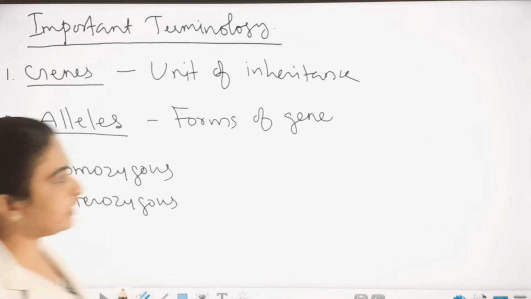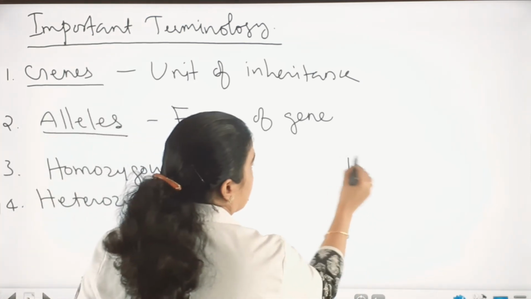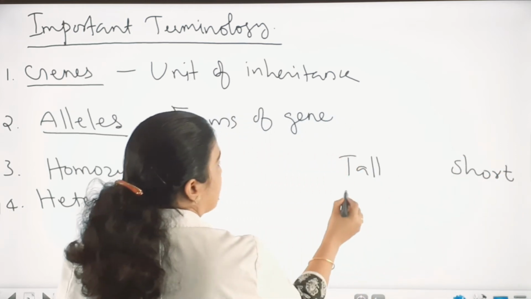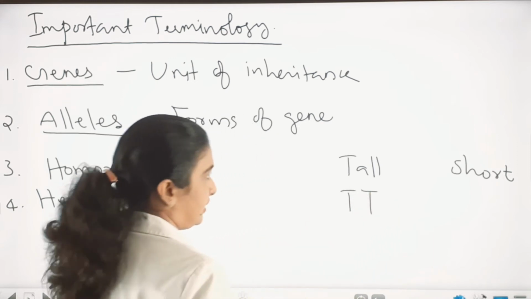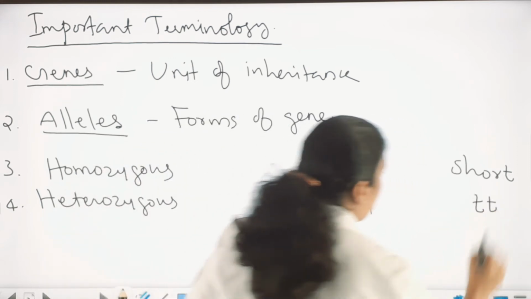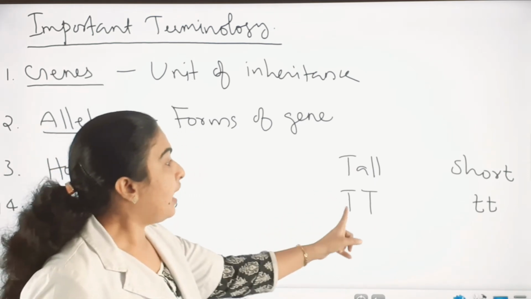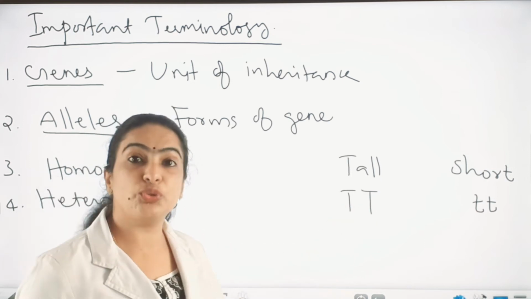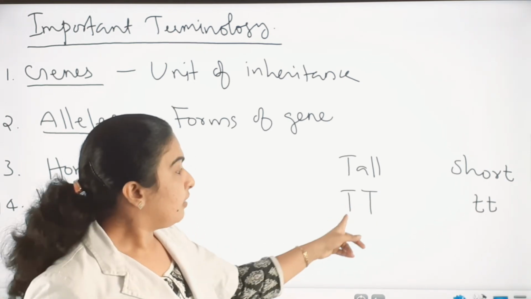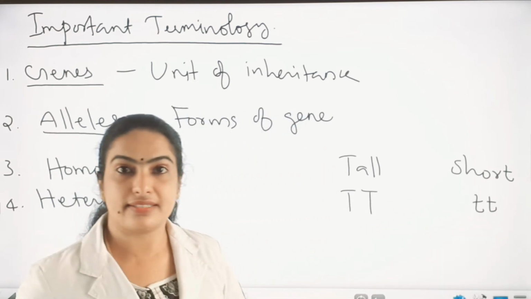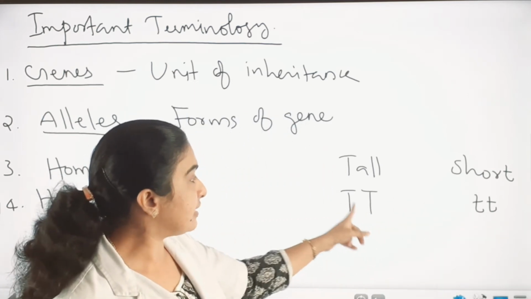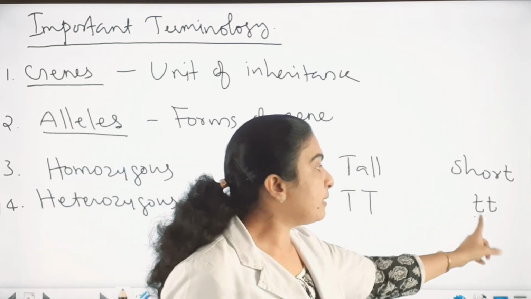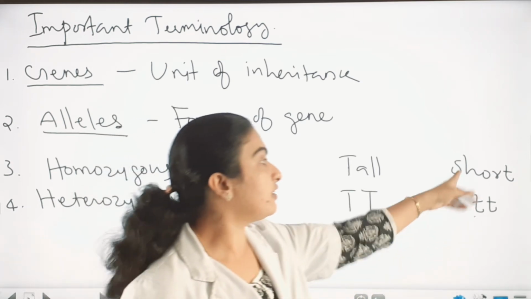So here we can take the same example. What is that? Tall, short. Here the tallness can be represented by capital T, and shortness can be represented by small t. That means here a pair of genes determine a character, and that pair consists of two similar alleles or two identical alleles. Here two similar alleles such as capital T determine a character. Likewise, two similar alleles such as small t determine the short character.